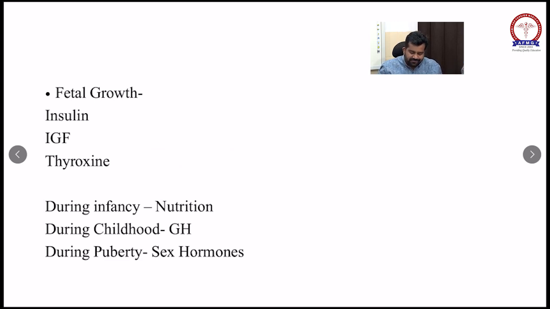So remember the order of fontanelle closure: P, S, M and A. The first will be the posterior, then sphenoid, then mastoid, and then anterior fontanelle.